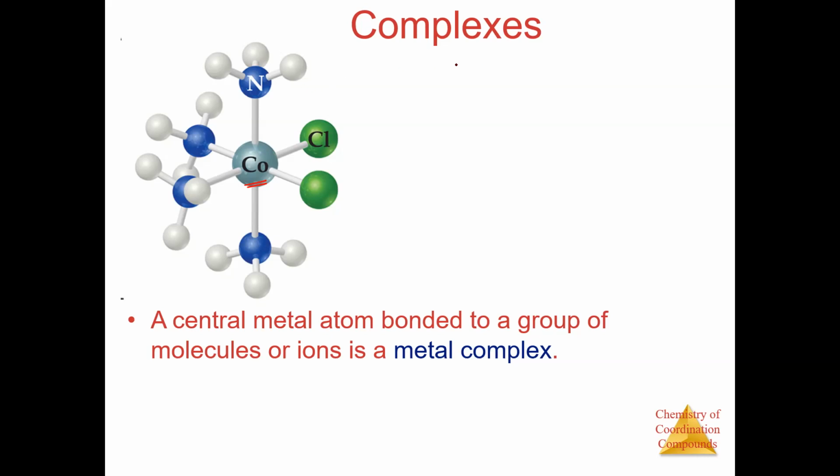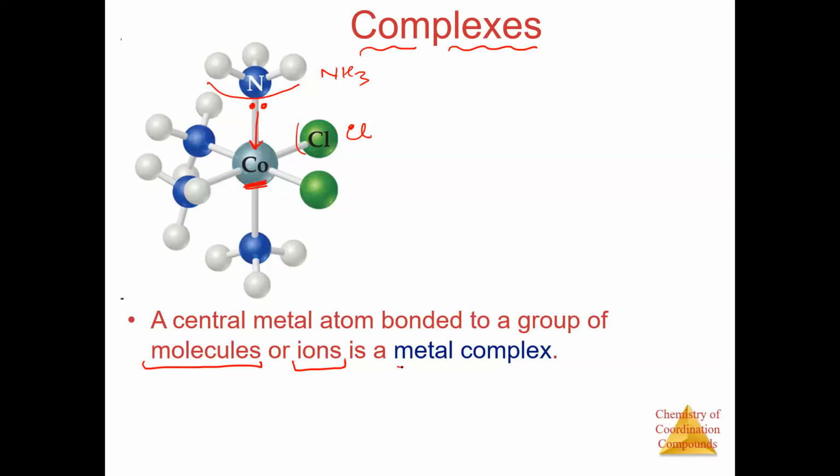First of all, let us look at what are coordination complexes or coordination compounds. Complexes or compounds, these are the same thing. In this, we have a central metal atom that is bonded to a group of molecules or ions. For example, this molecule represents NH3, and this represents Cl. So it can be attached to a group of molecules or also ions. For example, here chlorine will be attached as Cl negative, it is bonded to Co. Here NH3, here we have the lone pair of NH3 that is bonded with the cobalt metal.